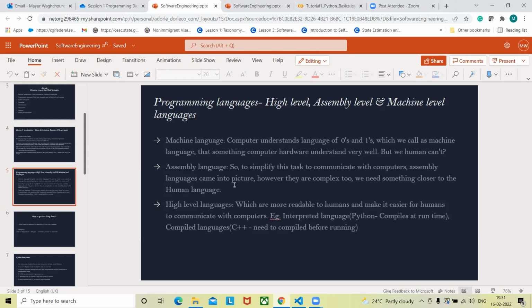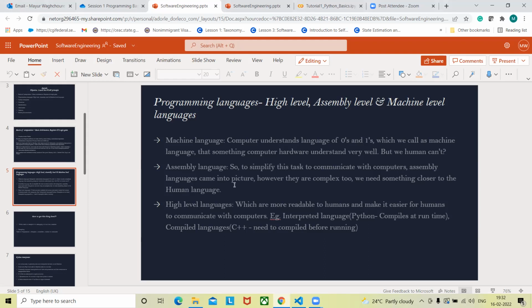So we are sure that there is no error in our code, or we are able to deal with all the issues which might appear during runtime. It's not compiled at the time of running. It is compiled earlier, even before we run it on any particular system. So these are the two categories of high level languages.